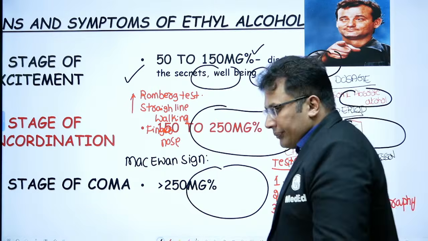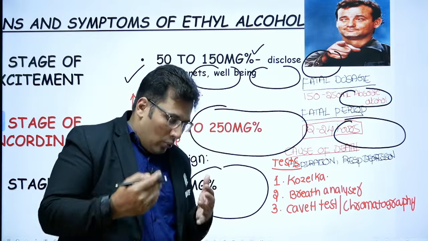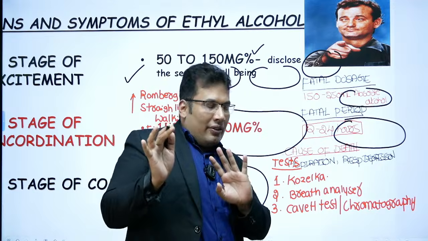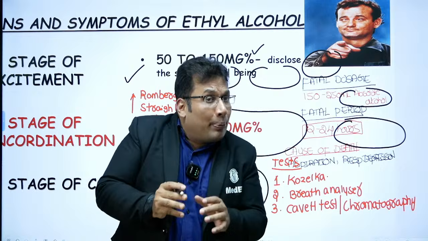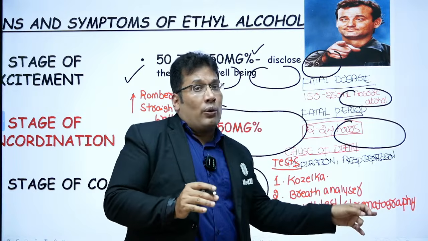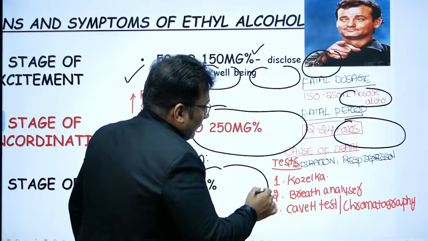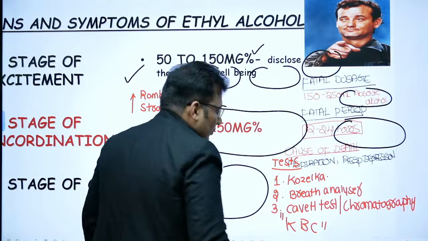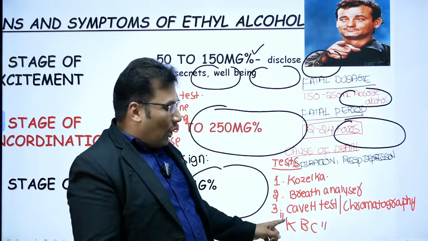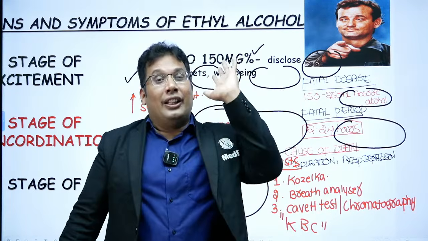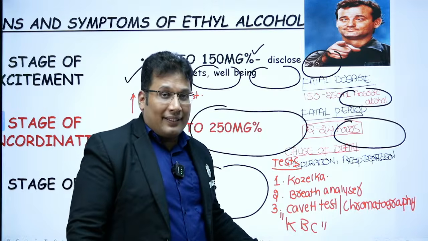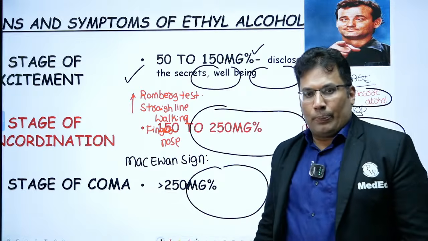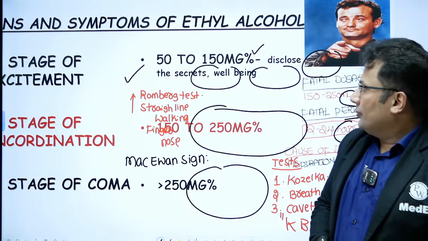I'll repeat again. How to detect alcohol in the body? There are different tests. One is Kozalka test, a breath analyzer which works on the principle of Henry, Cavite test, and chromatography, gas chromatography. The mnemonic is KBC, Kaun Banega Crorepati. Everyone write it down. That is the mnemonic. Keep writing this. Very interesting.